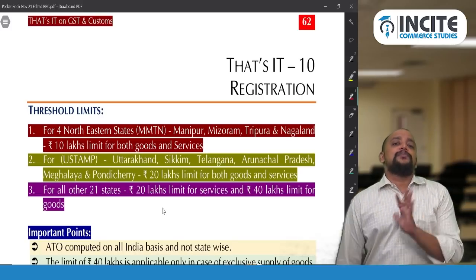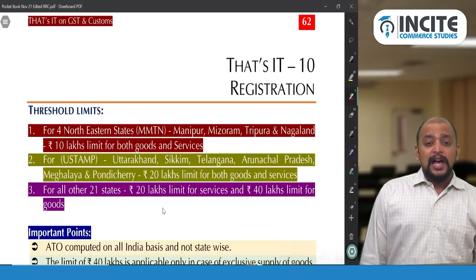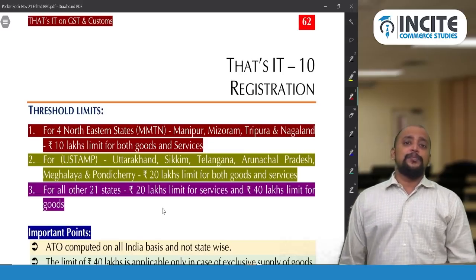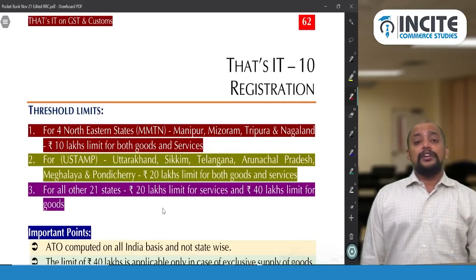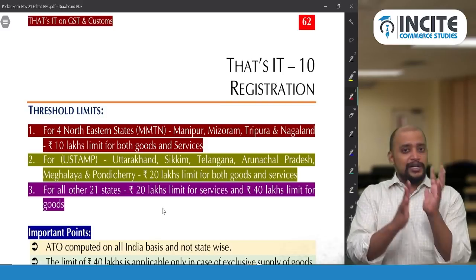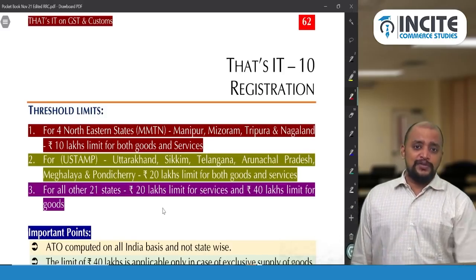For example, I am doing business in Nagaland, and my aggregate turnover is 11 lakhs. I should register. And if I am doing business in Tripura, and my aggregate turnover is 8 lakhs, I am not required to get registered. So if I am doing business in only one state, that's what I am discussing first. For MMTN, the applicable threshold limit will be 10 lakhs.